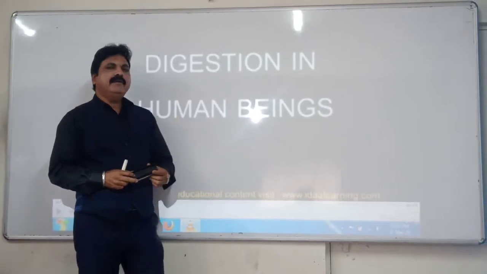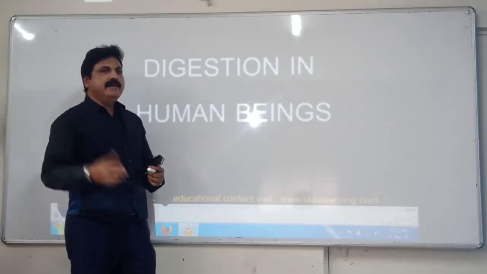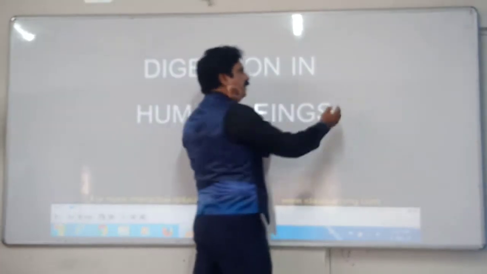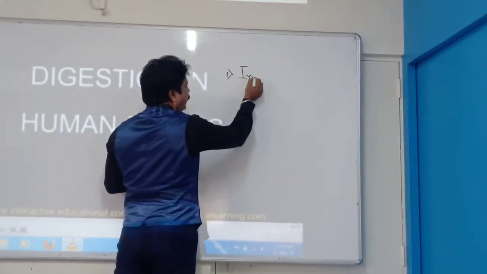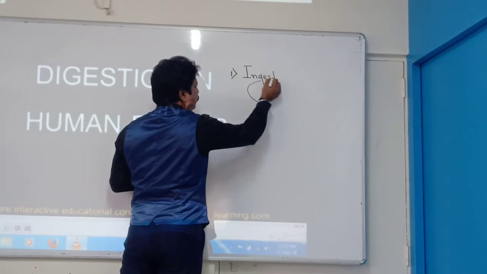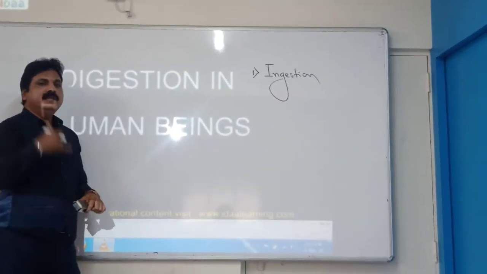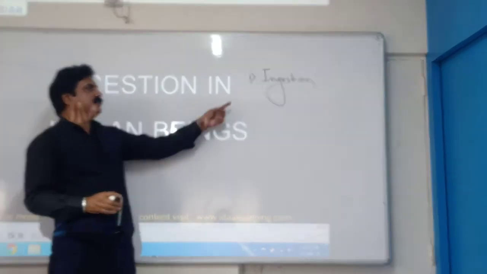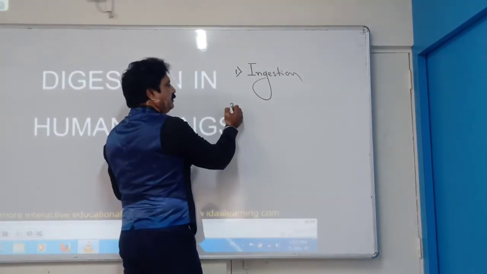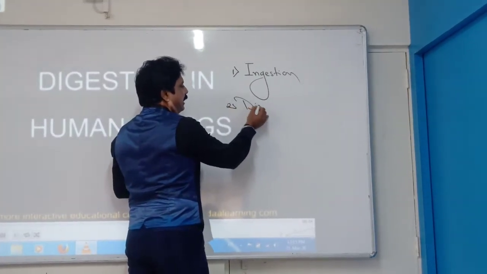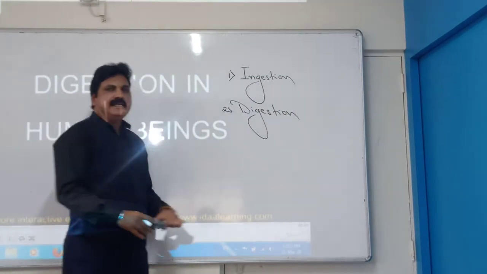Now, as far as the steps of digestion are concerned, there are 5 different steps. So let me tell you regarding that. The very first step is called ingestion. And what is meant by ingestion? Ingestion means taking the food inside the mouth cavity. Very first step. Then the second step is known as digestion.